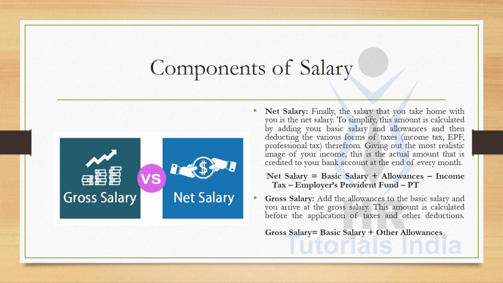Then finally comes the gross salary. Adding all the allowances to the basic salary, you arrive at the gross salary. This amount is calculated before the application of taxes and other deductions. For example, the formula for gross salary is basic salary plus other allowances.